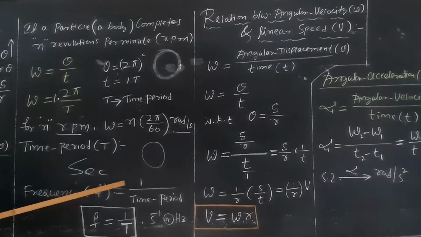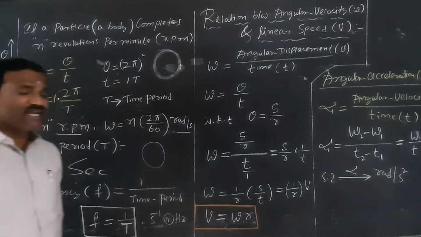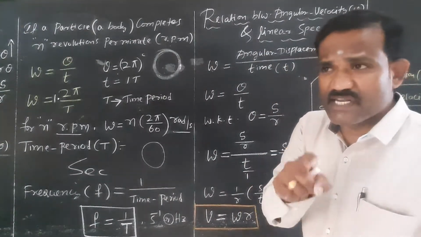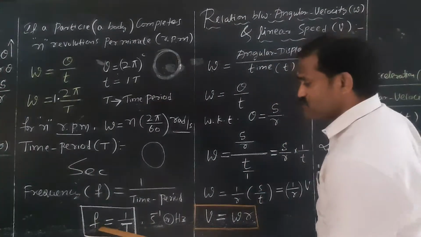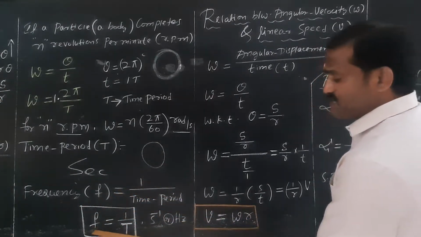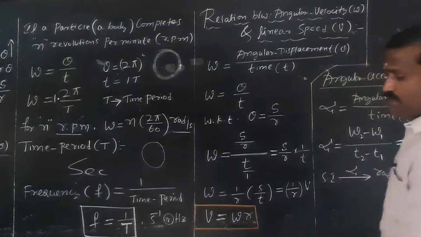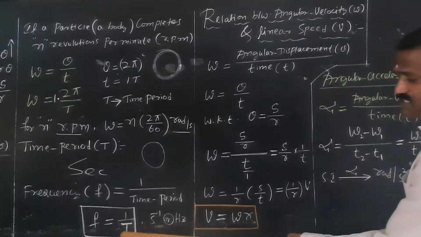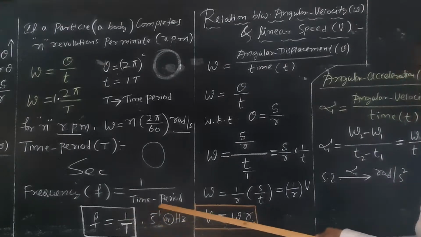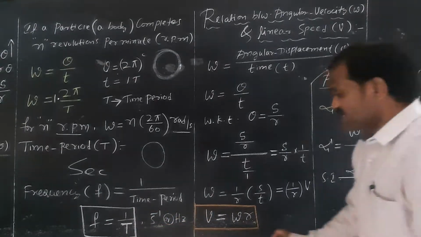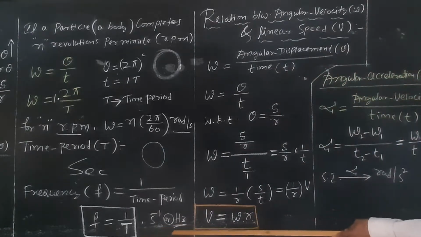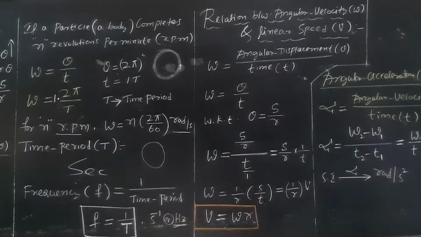Frequency is the number of revolutions completed in 1 second. What do you mean by frequency? The number of revolutions completed by a particle or a body in 1 second is called frequency. Therefore, frequency is given by the reciprocal of time period. F is equal to 1 by t, 1 by time period, and time is measured in seconds only. Second goes to the denominator, so the unit is per second. The other name of per second is hertz. What is the unit of frequency? Hertz, per second.